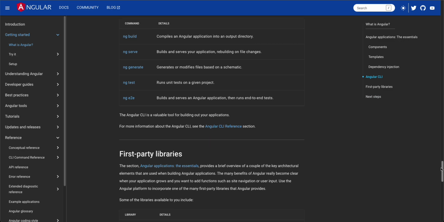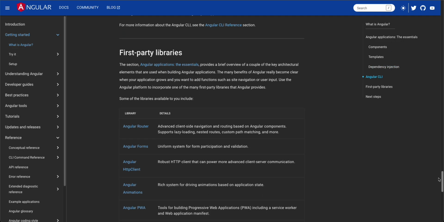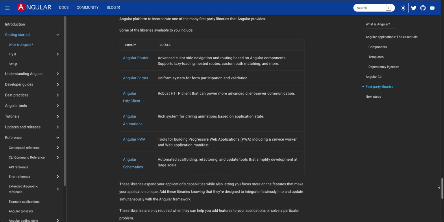I will share how we can create a component, how we can create a module, how we can add a router, and some more detailed information before going into the code base.